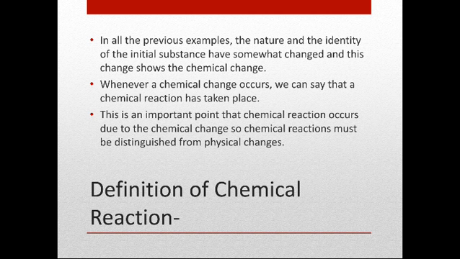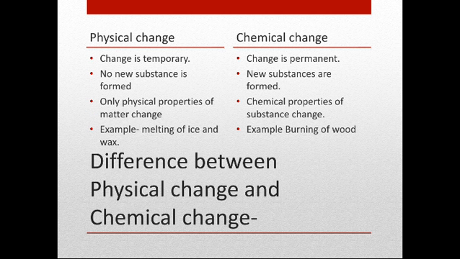Second, whenever a chemical change occurs, we can say that a chemical reaction has taken place. Third, this is an important point that chemical reaction occurs due to the chemical change. So, chemical reactions must be distinguished from physical change. It means that chemical reaction is a resultant process of chemical change, and this chemical change is different from physical change. Let's understand about the differences in between physical and chemical change.